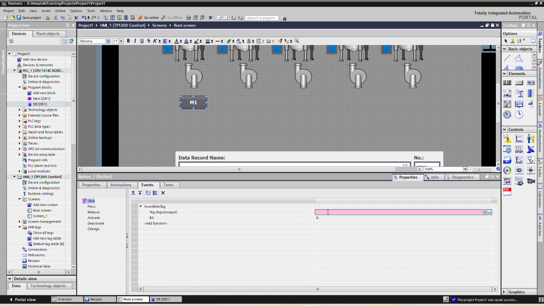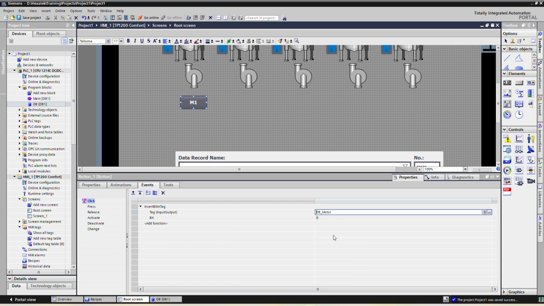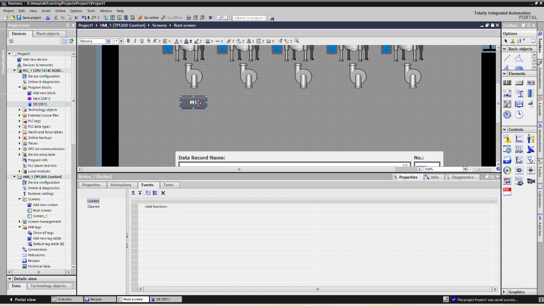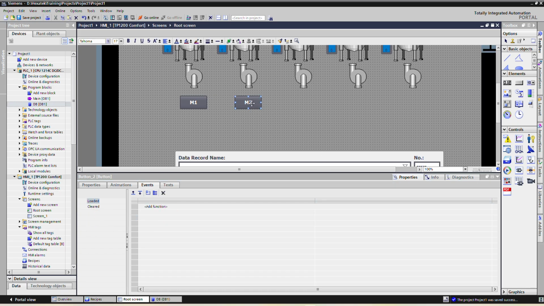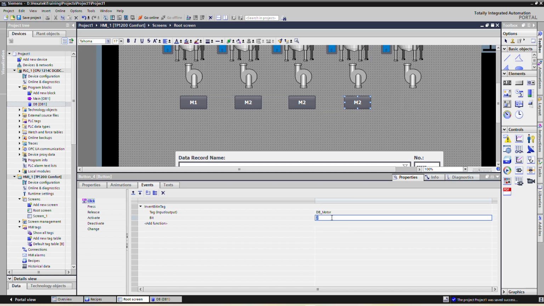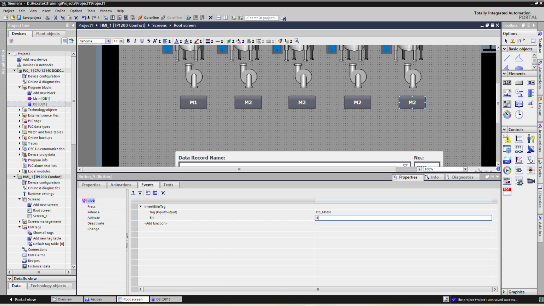In the tag we have to use invert bit because we are not using bool. So here motor bit 0, for M2 bit 1, for M3 bit 2, for M4 bit 3, and for M5 bit 4.